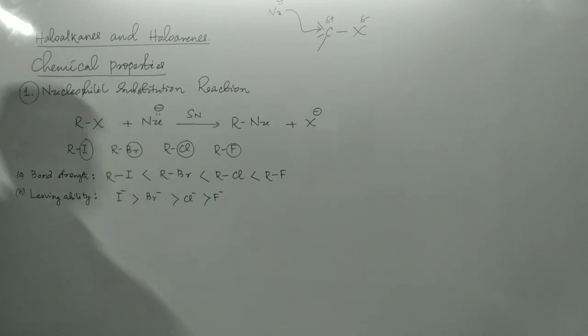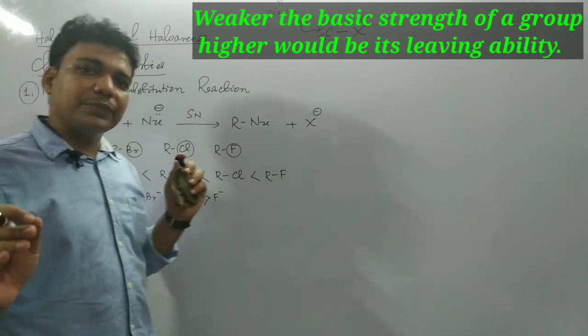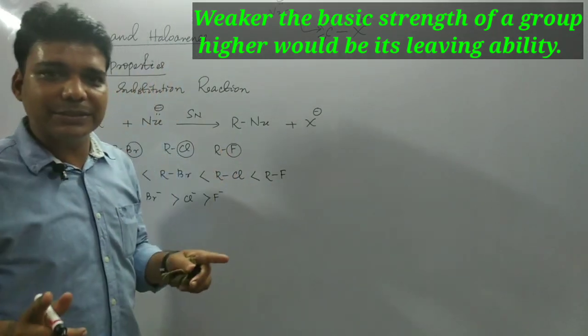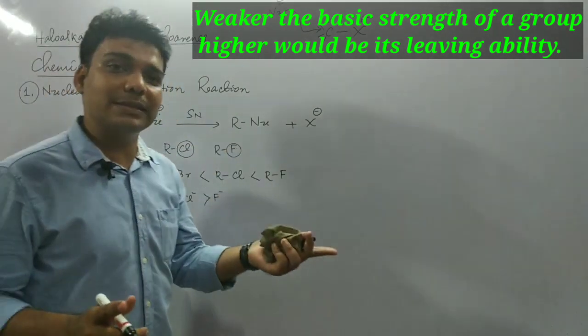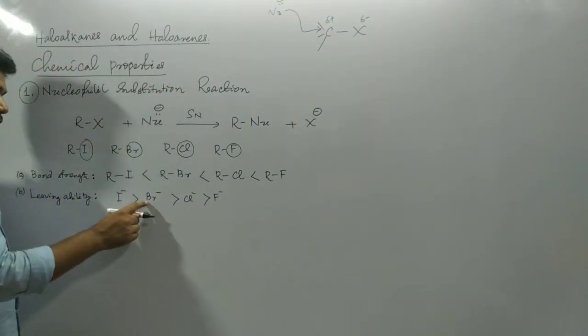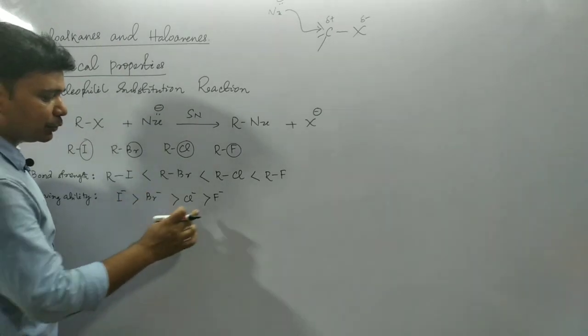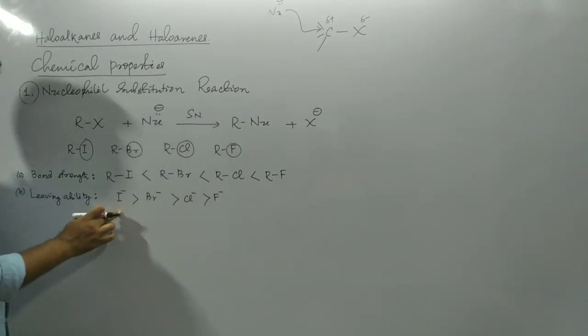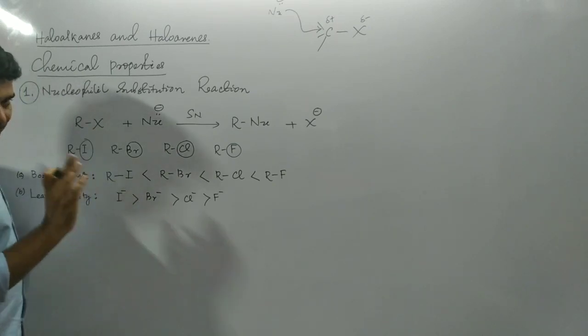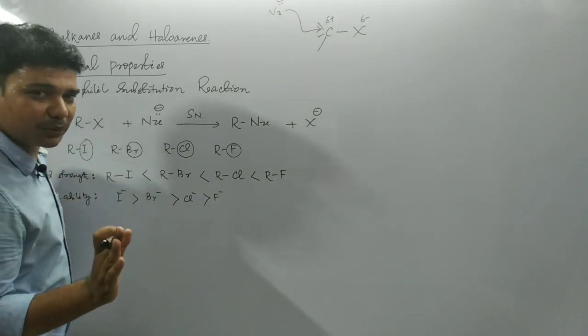Just remember, weaker the basic strength, higher is the leaving ability. If we compare the relative basic strength of these four ions, then iodide ion is the weakest base. What have I told?